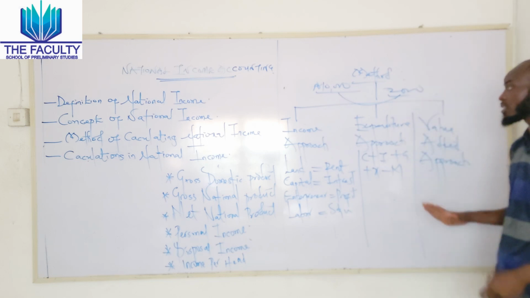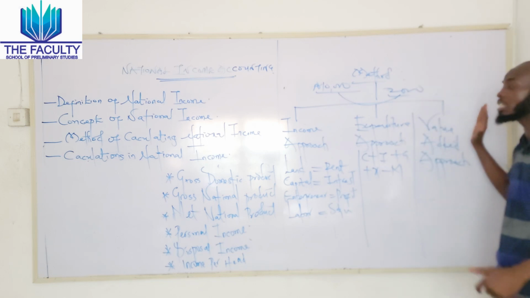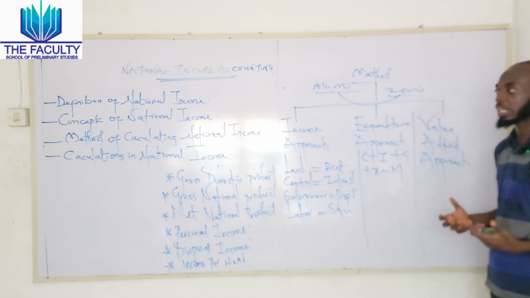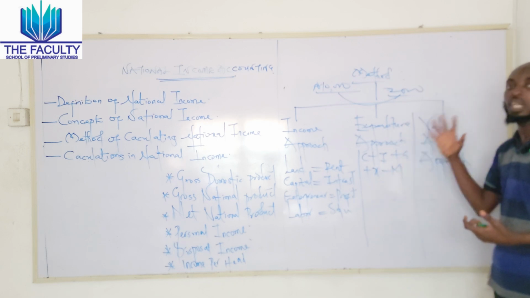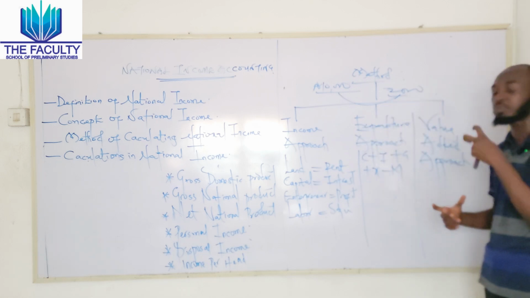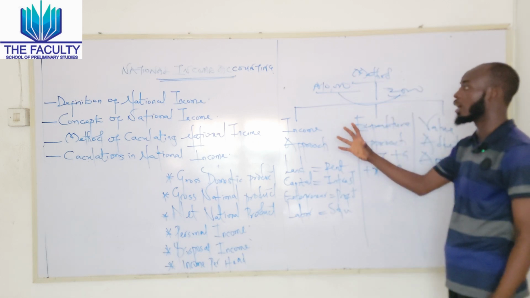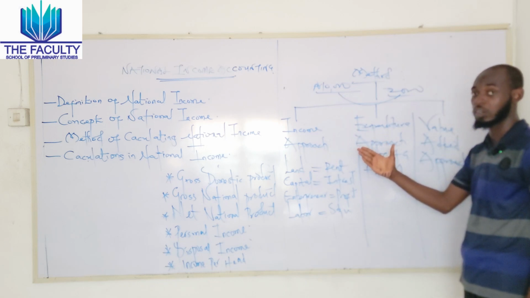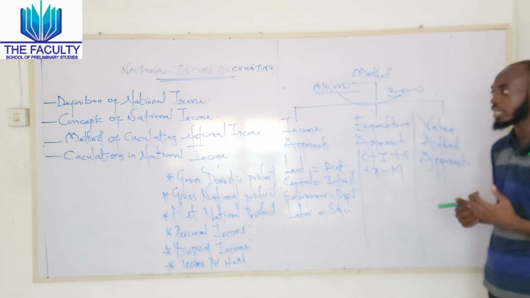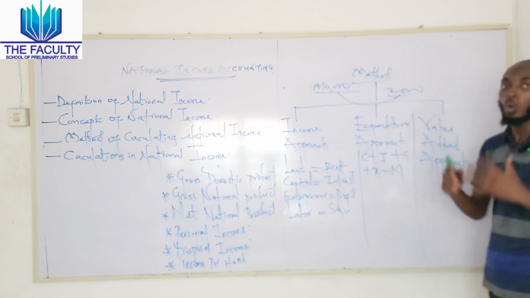This is why the value added approach is one of the important methods in calculating national income. With this, I believe it is best for you to understand the methods of calculating national income. Furthermore, we'll be talking about how we can calculate our national income accounting with a question.